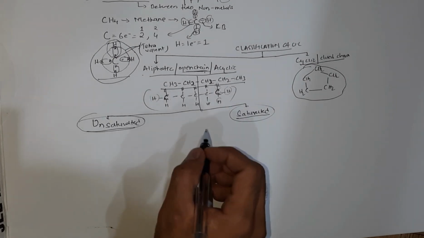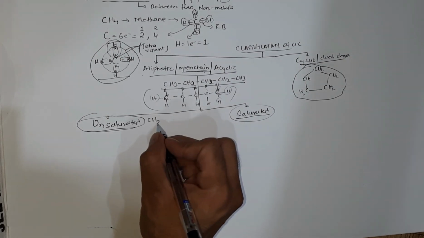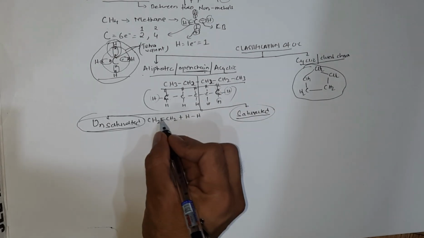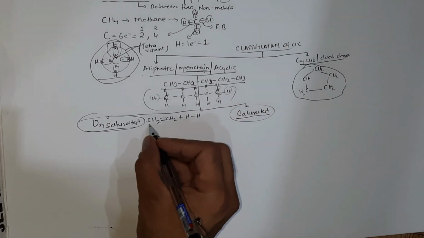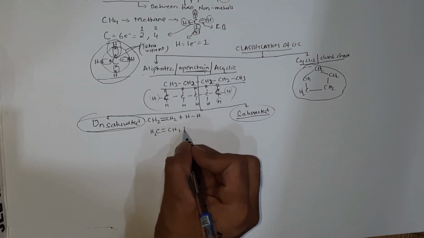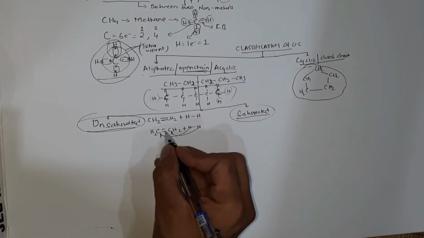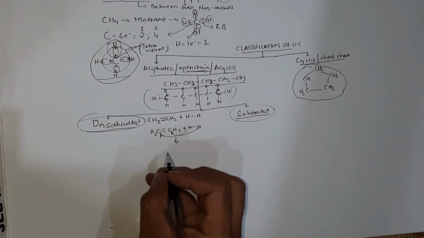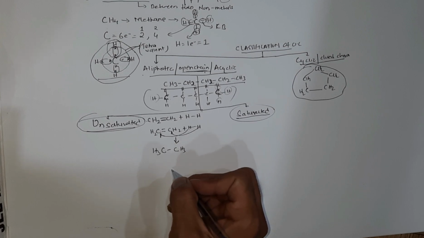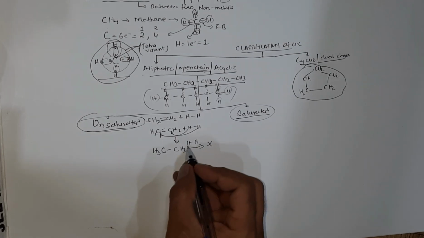Let us take a simple reaction from your 10th standard: the reaction of ethene. You have seen this member of alkenes, CH2 double bond CH2. There is a double bond between these two carbon atoms. I can write this reaction as CH2 double bond CH2 plus hydrogen is added. One hydrogen goes to this carbon, one hydrogen goes to this carbon, the double bond converts into a single bond, and you get the structure CH3 single bond CH3. Now when you add further hydrogen to it, there will be no reaction. The hydrogen cannot be added here.